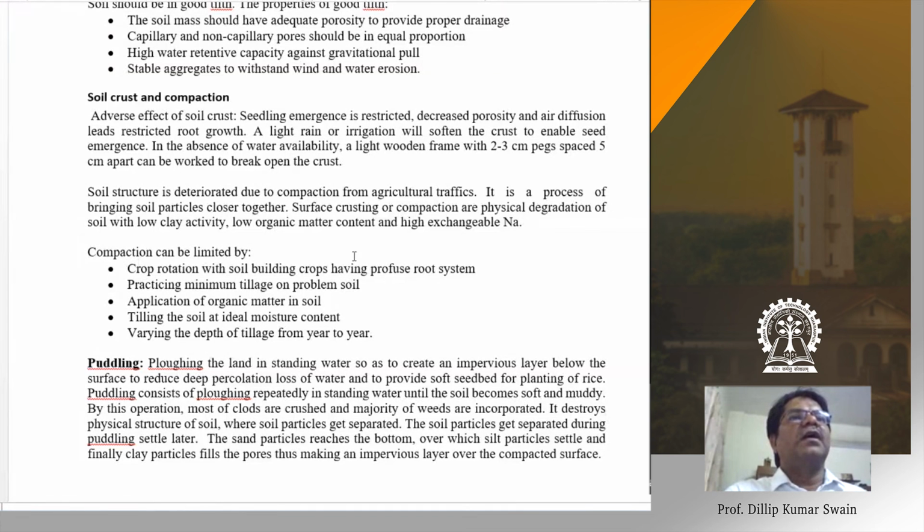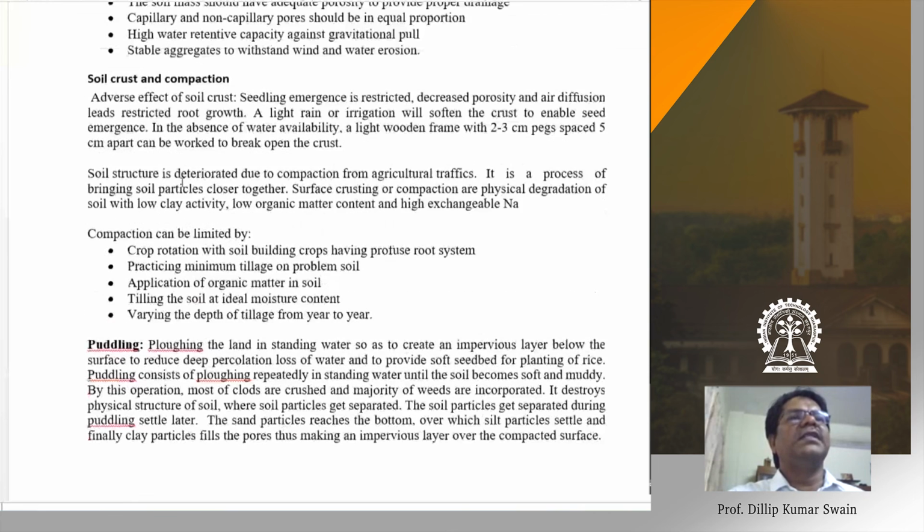Soil compaction can be eliminated by crop rotation with soil building crops having a profuse root system. They have deeper root systems. If you minimize tillage operations, then soil compaction can be checked. Application of organic matter, tilling the soil at ideal moisture content, and varying the depth of tillage from year to year can minimize hard soil compaction formation. And this is our normal tillage operations.